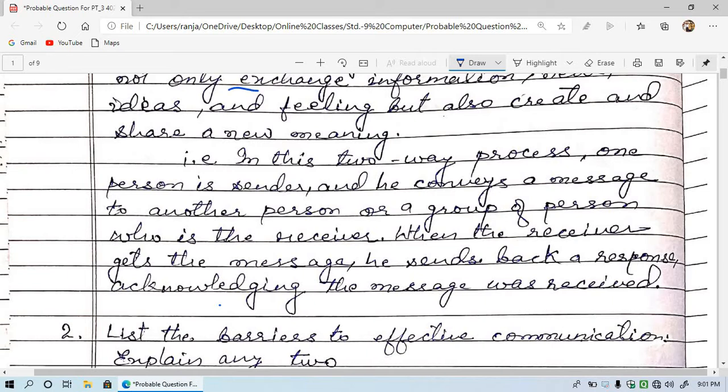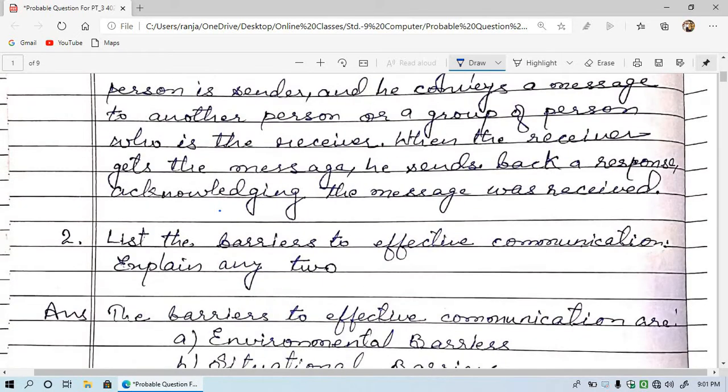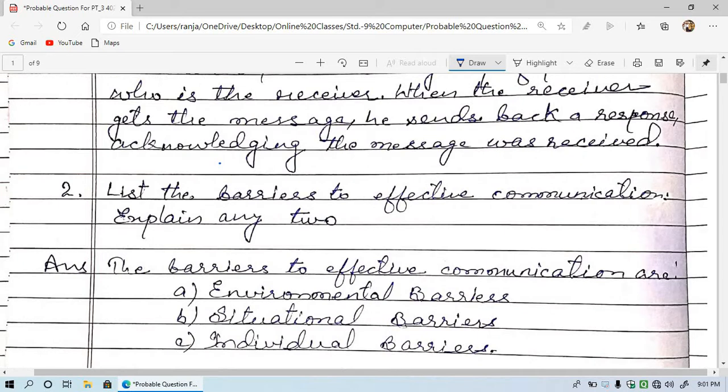The first paragraph says this, and the second paragraph says that there is one sender and one receiver, the receiver receives the message and the sender sends the message, and both understand and analyze, and then a new meaning also comes out of the communication. Now let's see question number 2.